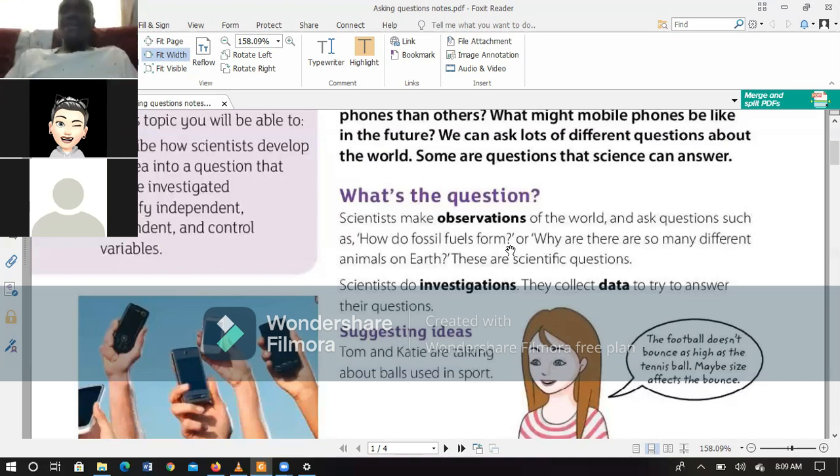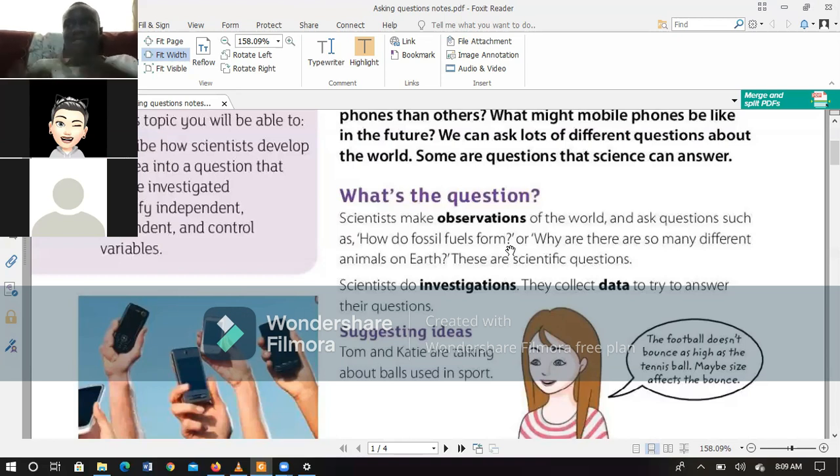After asking such a question of how do fossil fuels form, we then start investigating how these fuels form. So what this first lesson is all about is for you to understand that science is all about asking a question.